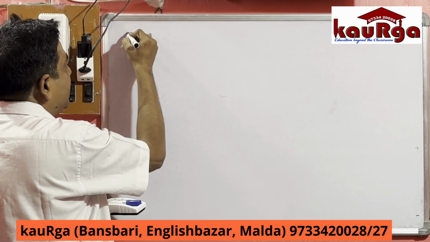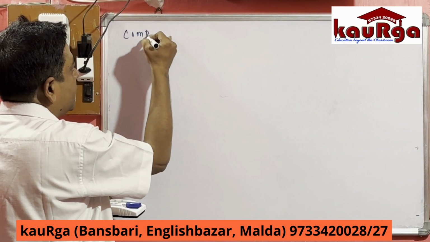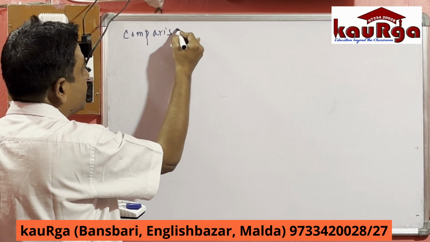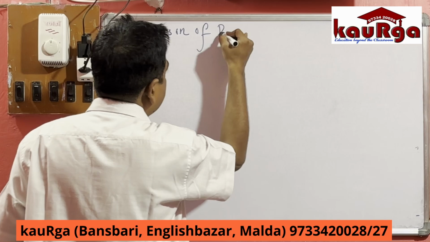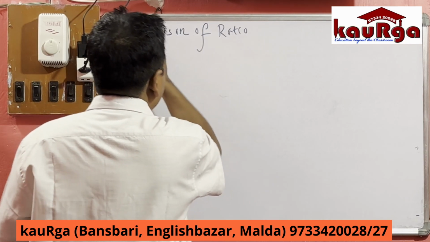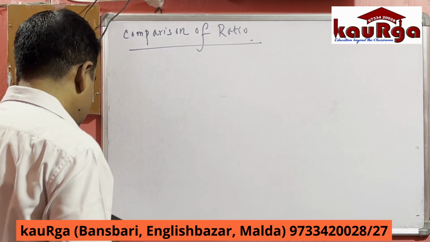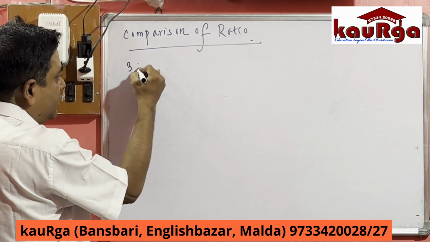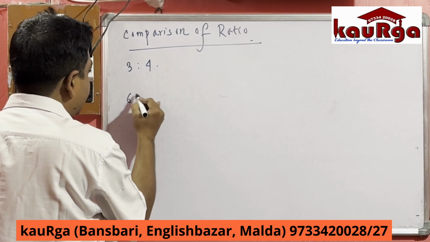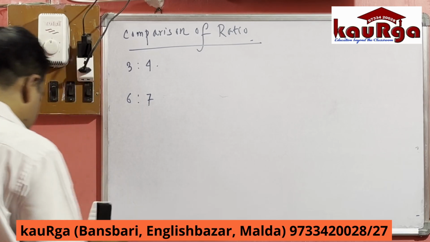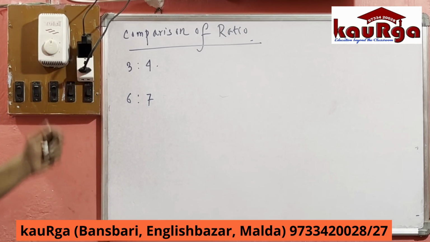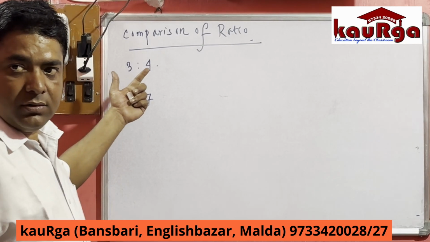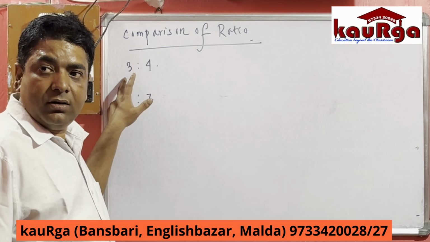Next, comparison of ratio. How can we compare two ratios? Suppose we have one ratio 3 is to 4 and another ratio 6 is to 7. Now we have to compare which ratio is greater. Is 3 is to 4 greater or 6 is to 7?